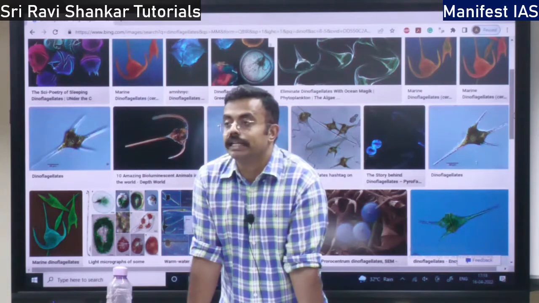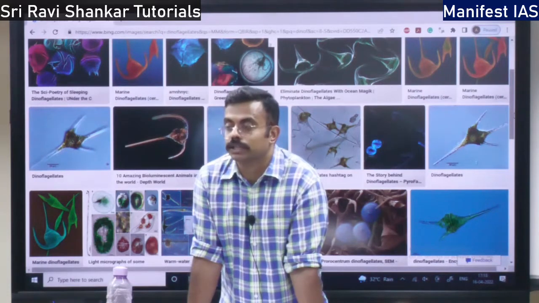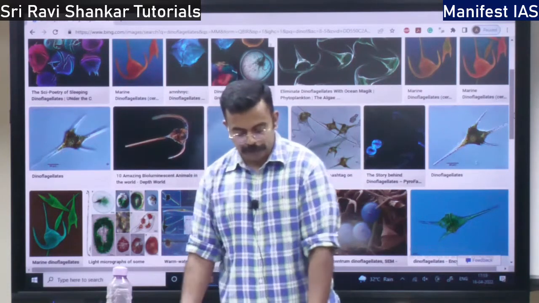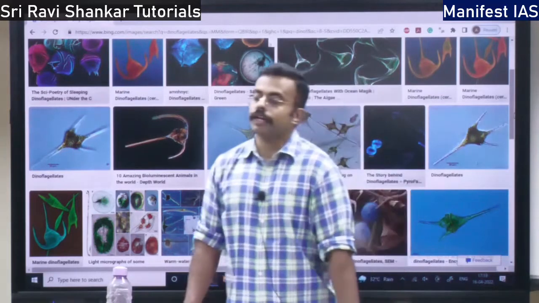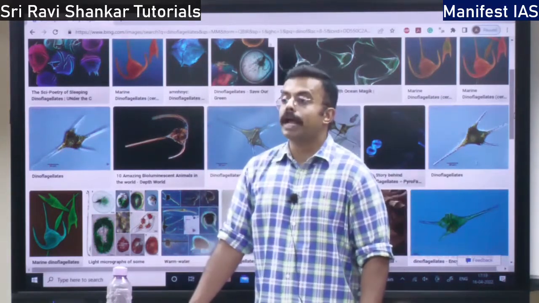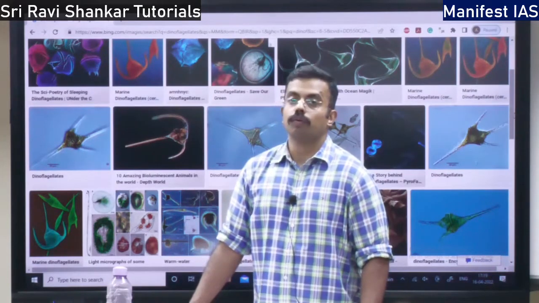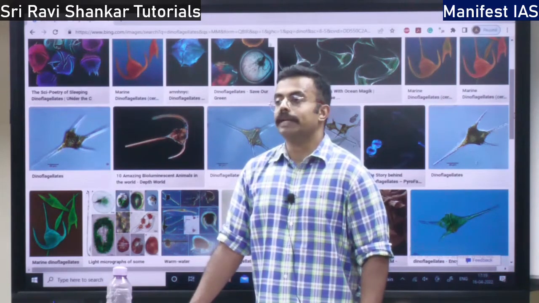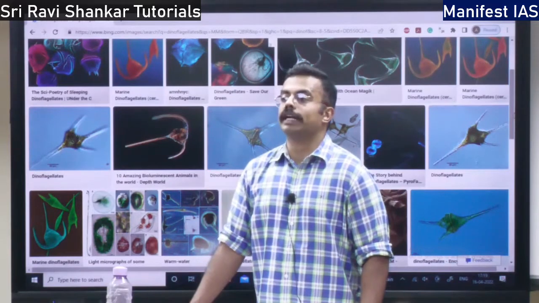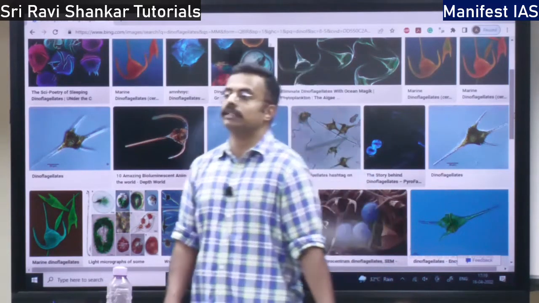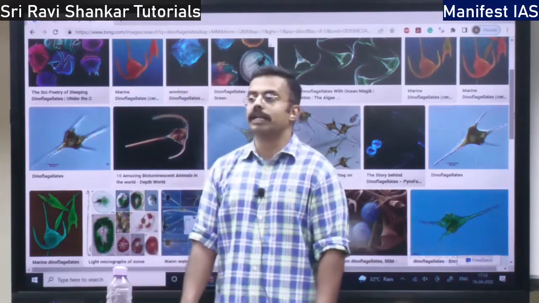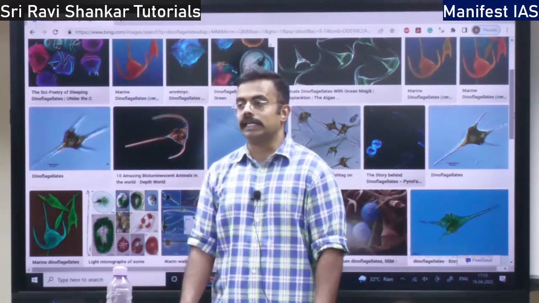Then the salinity of the water also affects the phytoplanktons. Then zooplanktons also affect the phytoplanktons. How? The zooplankton animals consume the phytoplanktons. They eat the phytoplanktons, just like carnivores eat herbivores and herbivores eat the plants, right?